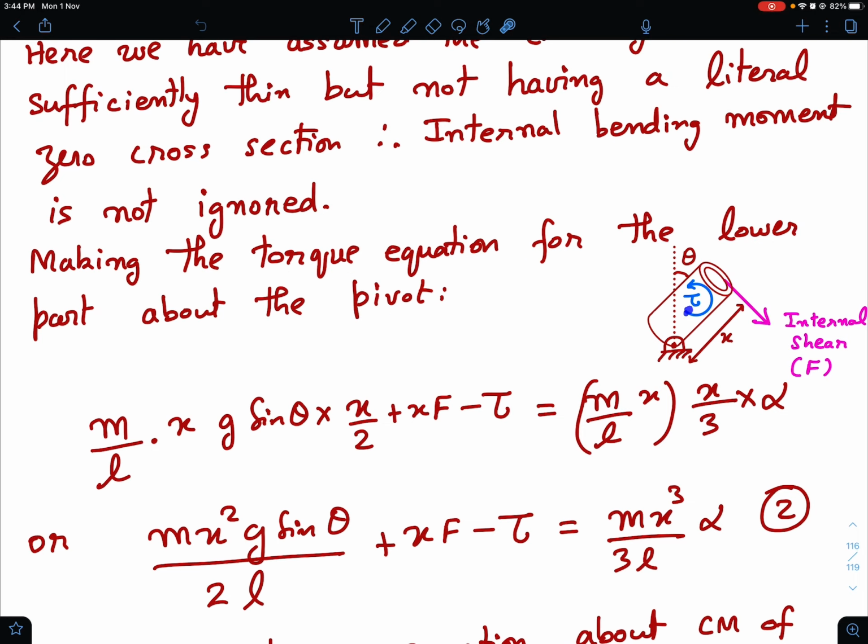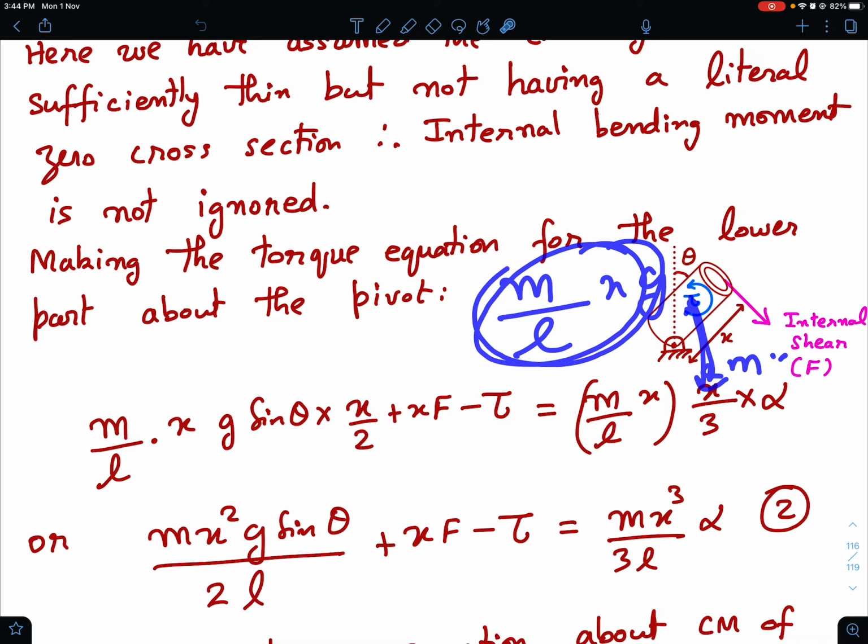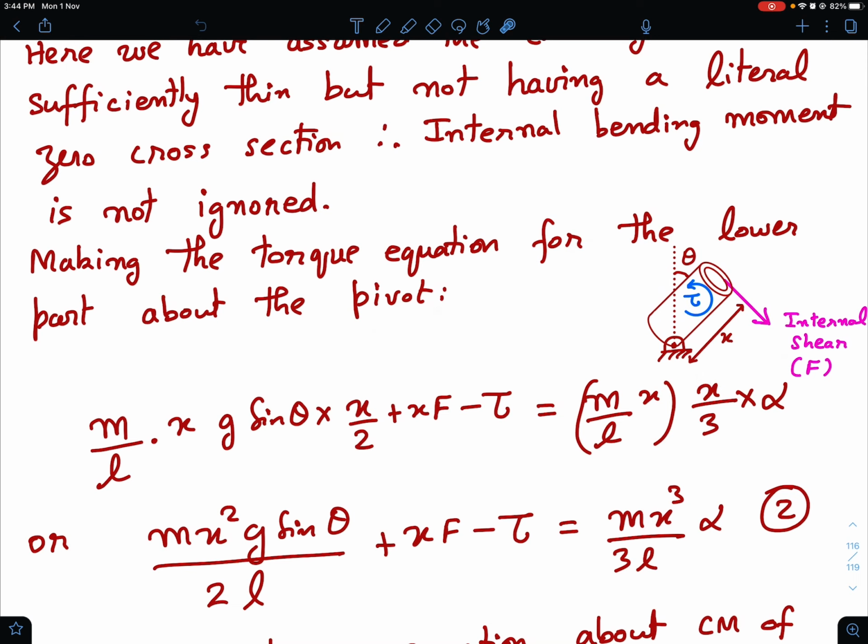Okay. So now we make the torque equation for the lower part about the pivot. For the lower part there is shearing force and then there is bending torque. And of course there is gravitational force, and its mass is going to be m by L into x, right? And that into g is the gravitational force, and then that you multiply by x by 2 sin theta, that will give you the torque.